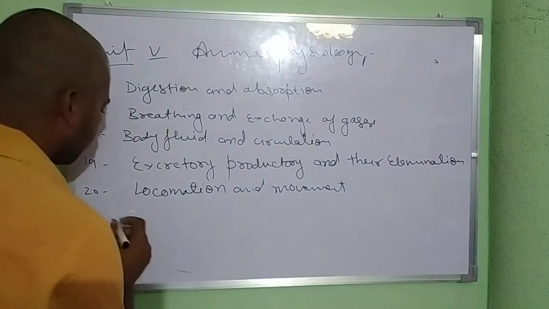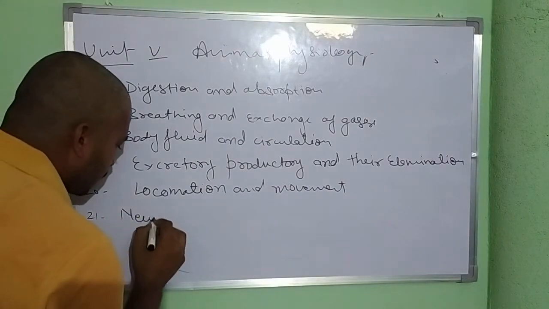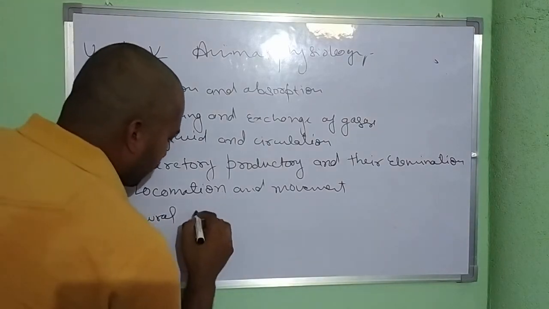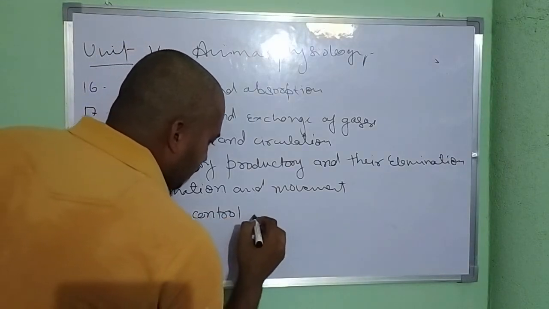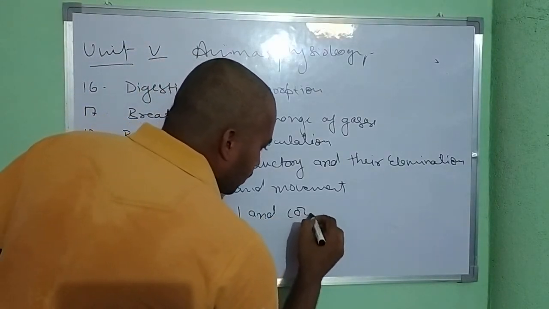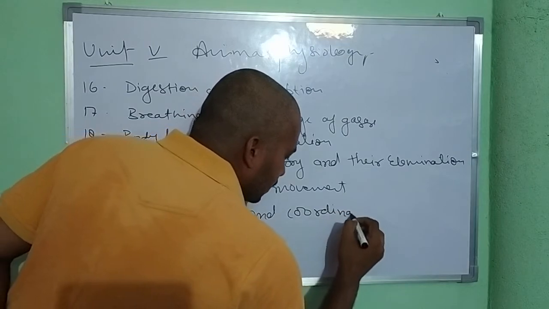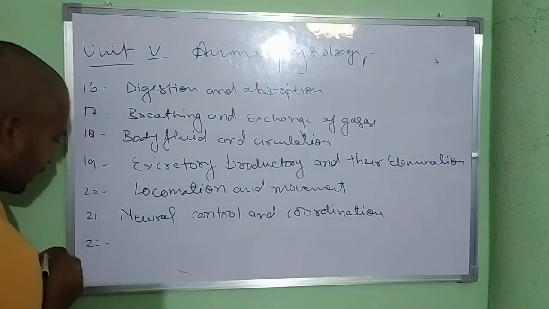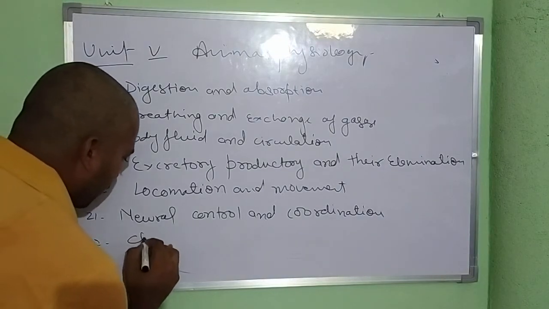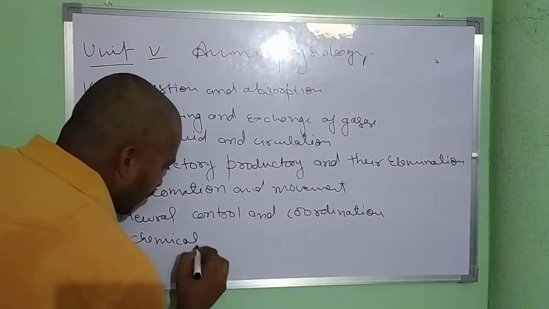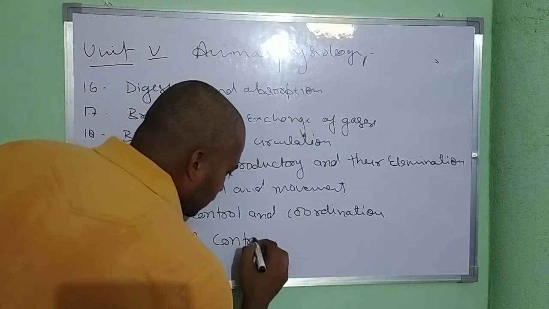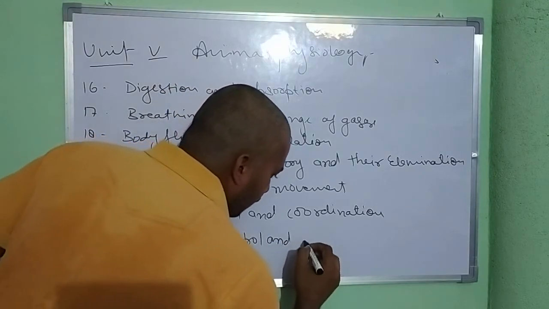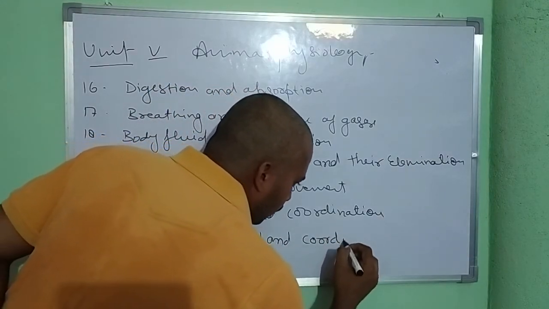21st chapter is neural control and coordination. And the last chapter of our syllabus is chemical control and coordination.